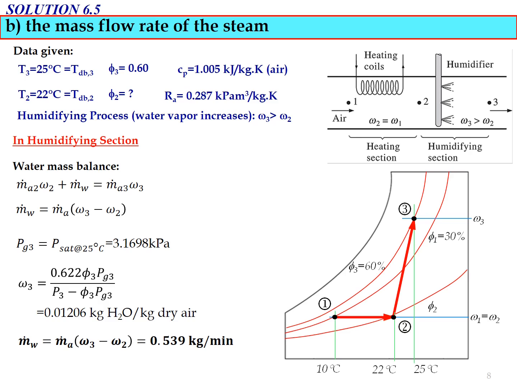If the question asks you to describe or draw the process, you can use the simplified psychrometric chart. You need to draw the relative humidity line, specific humidity line, and temperature line, and find the intersection points for state number 1, state number 2, and state number 3 as shown in this slide.